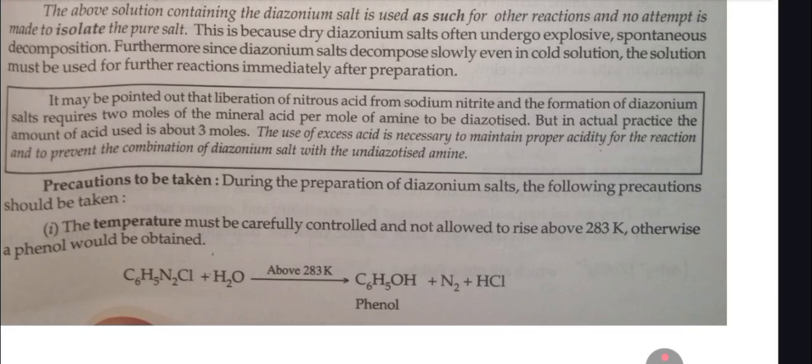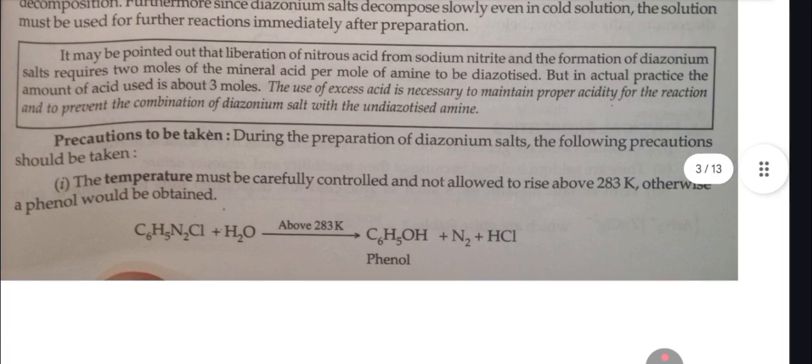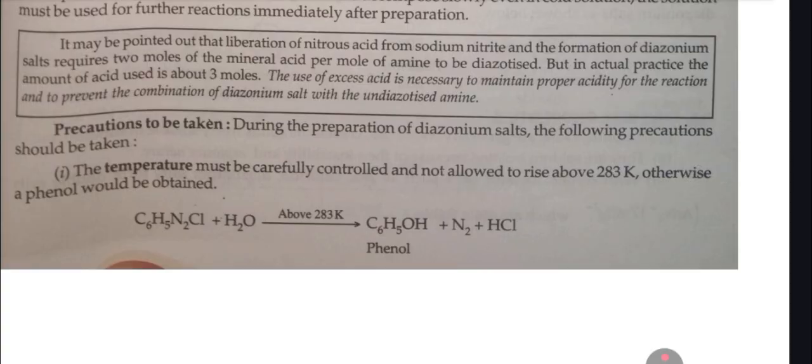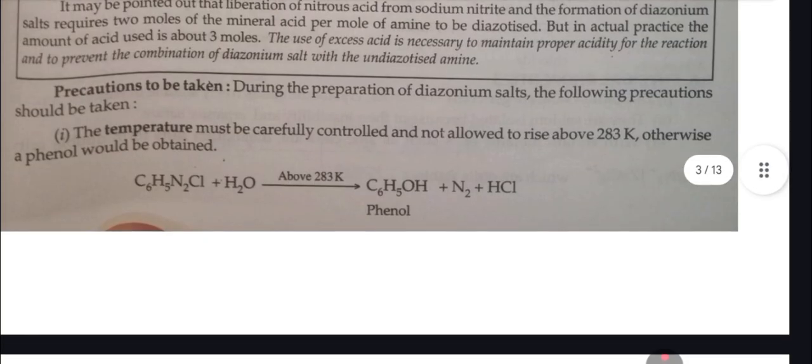Furthermore, since diazonium salt decomposes slowly even in cold conditions, the solution must be used for further reaction immediately after preparation. It may be pointed out that the liberation of nitrous acid from sodium nitrite and the formation of diazonium salt require 2 moles of the mineral acid per mole of amine to be diazotized. But in actual practice, the amount of acid used is about 3 moles. The use of excess acid is necessary to maintain proper acidity for the reaction and to prevent the combination of diazonium salt with the undiazotized amine.